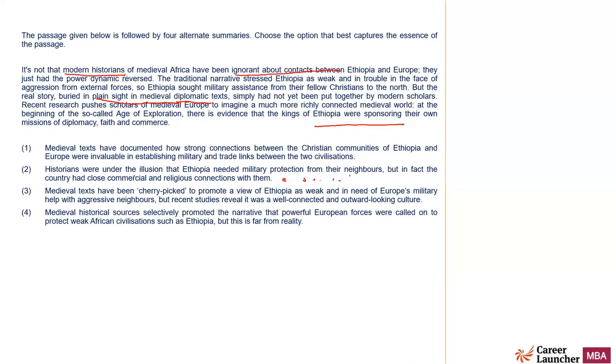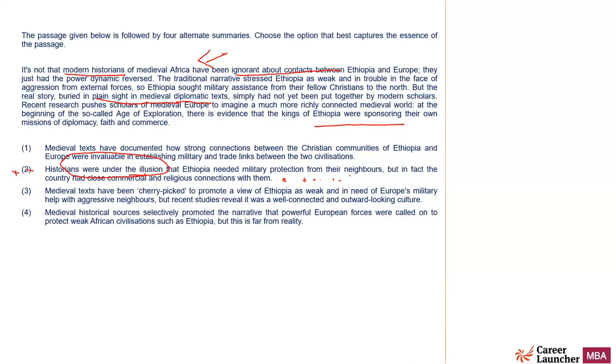But the problem here is that historians were under the illusion. They were not under illusions. It says that they were not ignorant. It is not that they were ignorant. They have simply buried it in plain sight, meaning they have ignored it, but they were not ignorant. So this is not right.